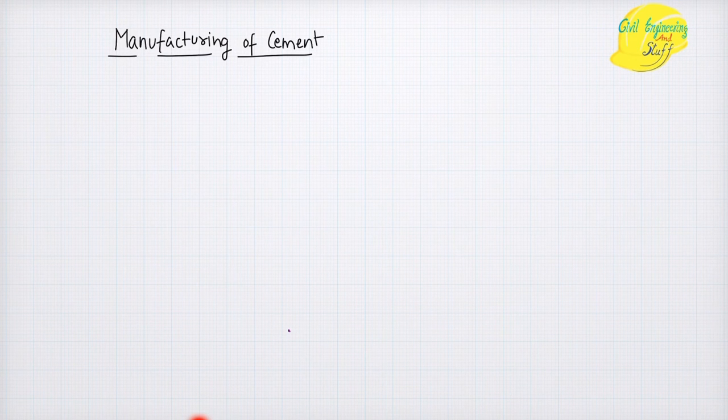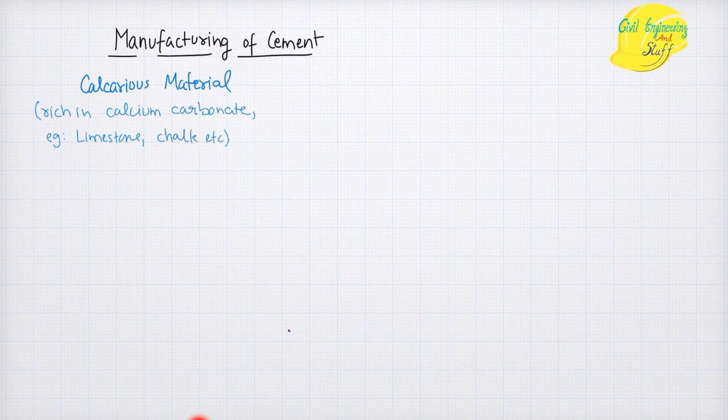So now let us discuss the manufacturing of cement. Calcareous materials are the materials that are rich in calcium carbonate.